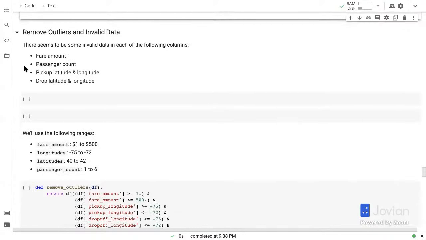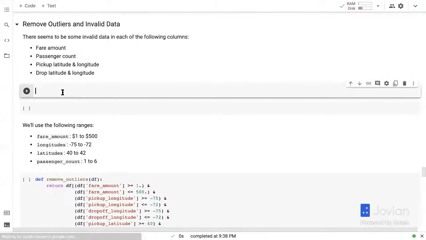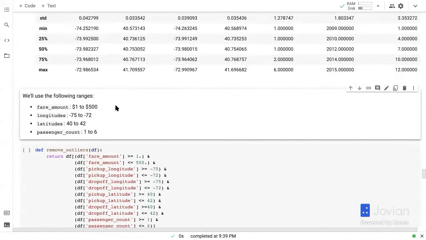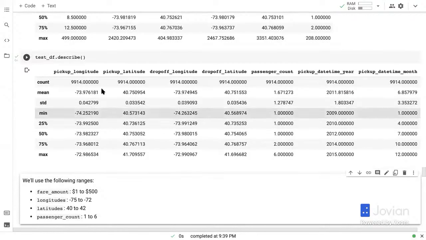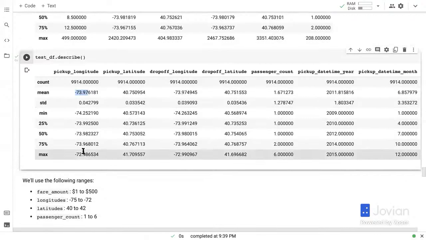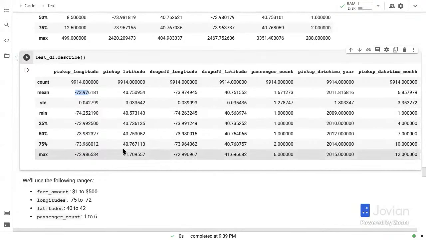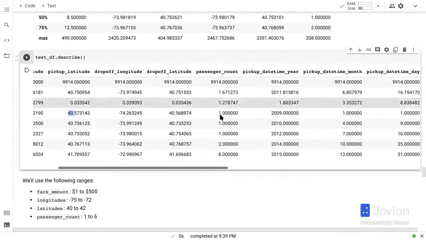And I think that's enough feature engineering for now, enough new features. But let's also remove some outliers and invalid data. Remember, if you look at the data frame df.describe, and we look at test df.describe, the test set seems fine. Test set has fairly reasonable values. You can see here pickup longitudes are in the -72 to -75 range. Similar pickup longitudes and drop off longitude. Pickup latitudes, the minimum is 40 and the maximum is 41. So between 40 and 42. Passenger counts are between 1 and 6.